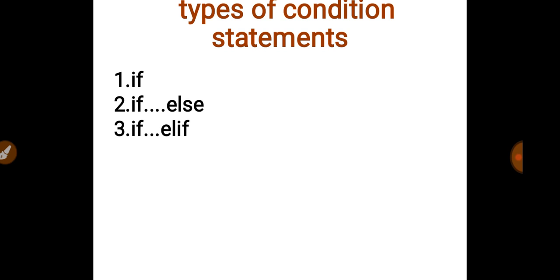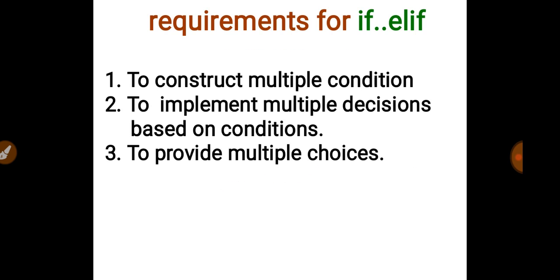And the third one, today's topic, is the third type of statement, which is the form of if else statement, multiple if else statements. This statement is used to construct multiple branches of execution of a program. That means if you have multiple conditions and, based on these conditions, you need to take a decision, then if else if or the if elif statement is very useful.